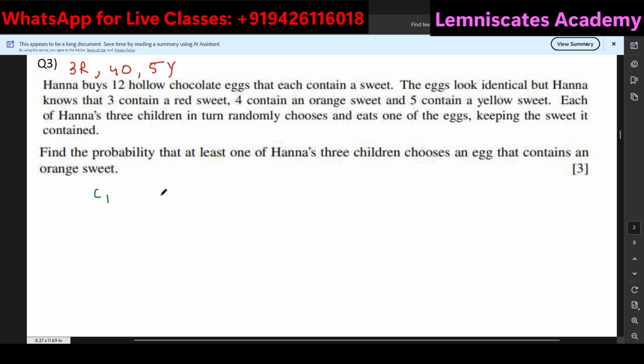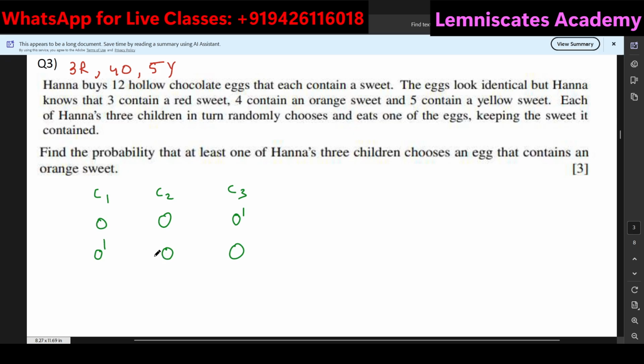Let's say this is child 1, child 2, child 3. So at least one orange sweet should be there, okay? I'll use orange and not orange. Let's say if C1 had orange, C2 also had orange, C3 won't have orange, and maybe this one does not have it and this one has.